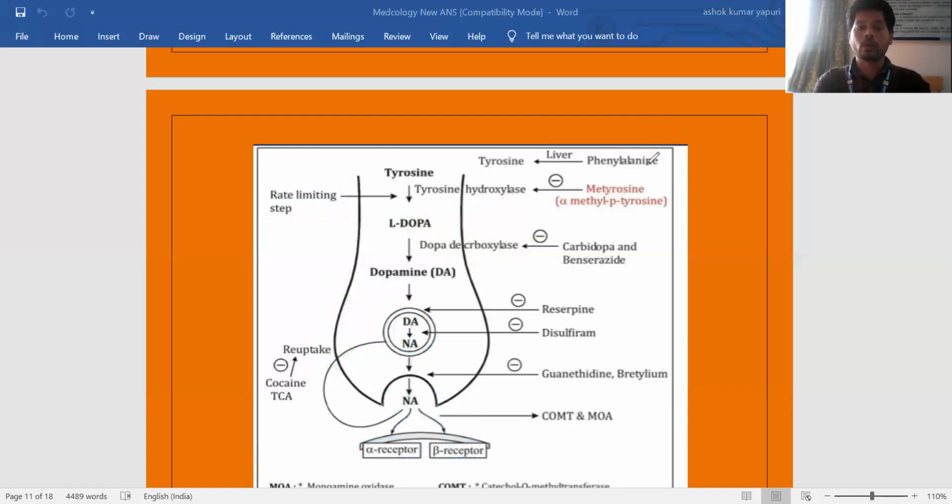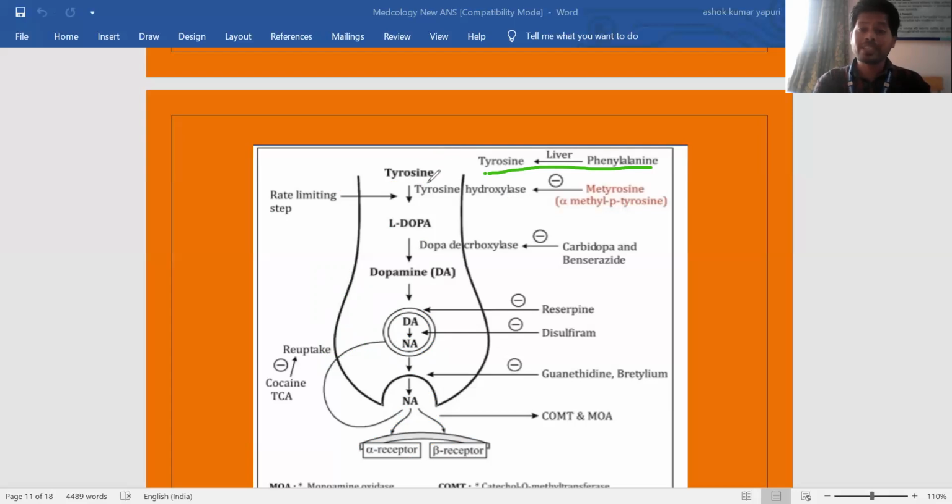Next, the important thing is to look at the different targets, the different drugs targeting catecholamine biosynthesis. First, tyrosine: phenylalanine is converted to tyrosine in the liver.